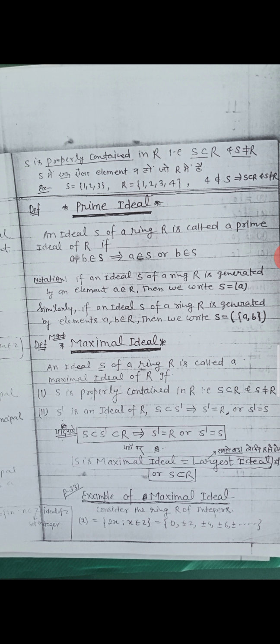Example of maximal ideals. Consider the ring capital R of integers. <2> = {2x such that x belongs to Z} = {0, ±2, ±4, ±6, and so on}, and <3> = {0, ±3, ±6, ±9, and so on}.